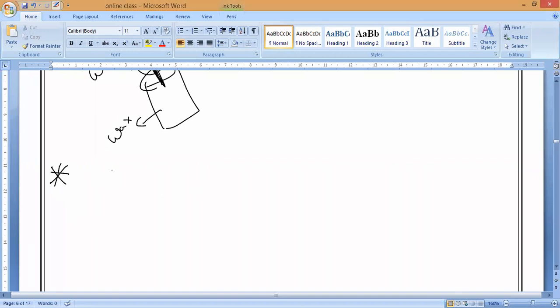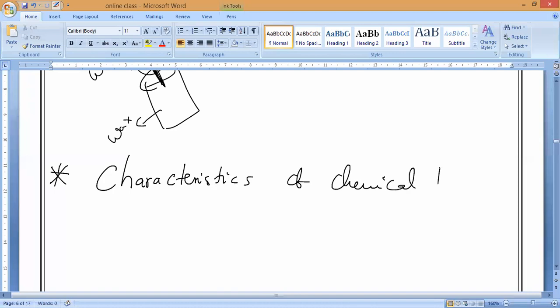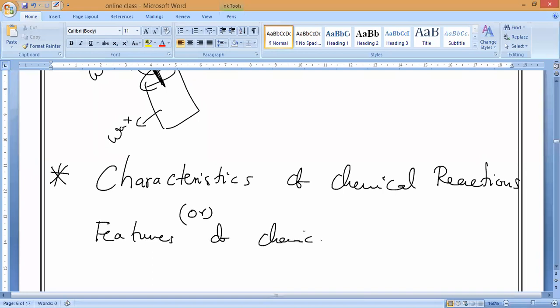Now you can keep the heading: characteristics of chemical reactions. Also we can say features of chemical reactions, like features of smartphones. So features of chemical reactions, or also we can say chemical changes. Okay. So now one by one you tell me.